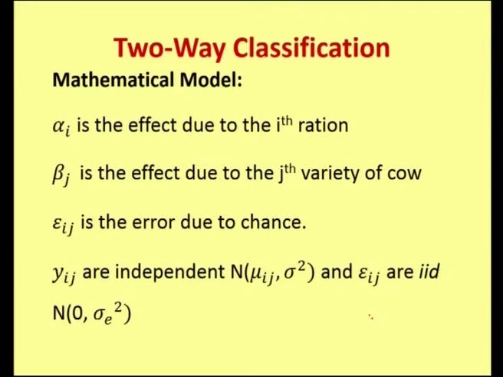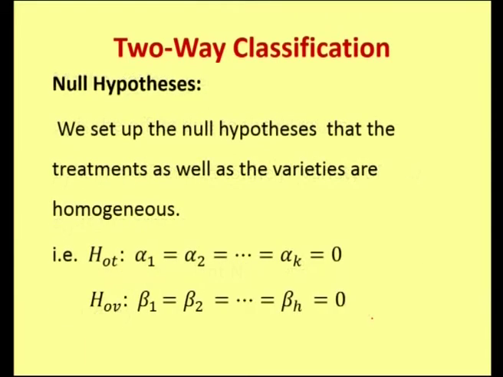The null hypothesis for the two-way classification is that the treatments as well as the varieties are homogeneous, that is there is no significant difference between the effects due to the treatments as well as varieties.